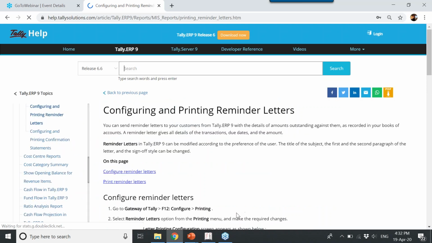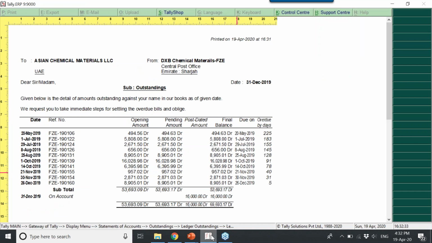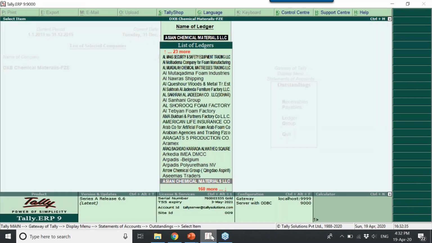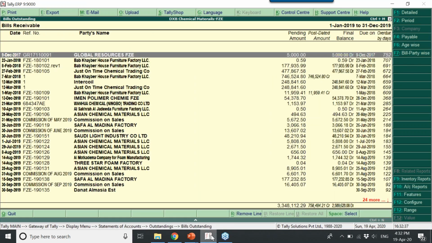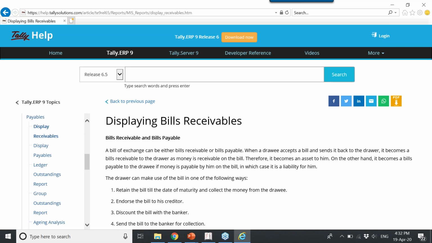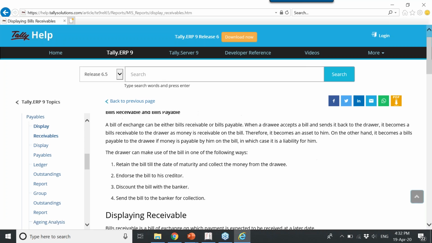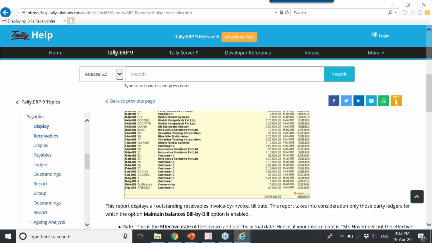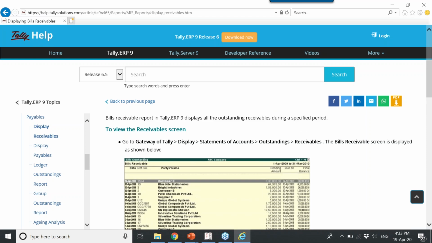Not only this, whichever screen you are on, for example, I'm in a receivable screen and I will click on help. Tally will open the relevant reports specific to that screen. You can see here display bills receivable. This is called context sensitive help.